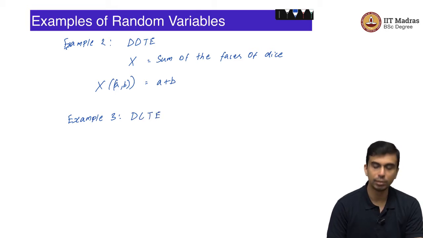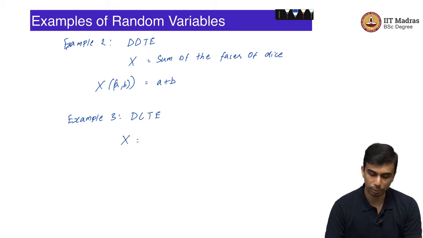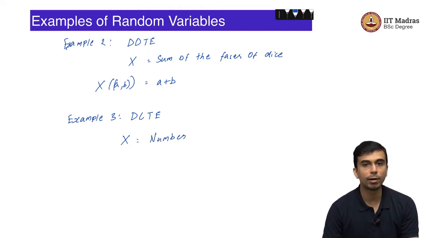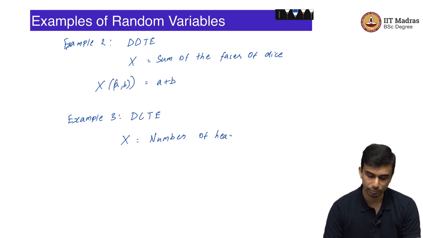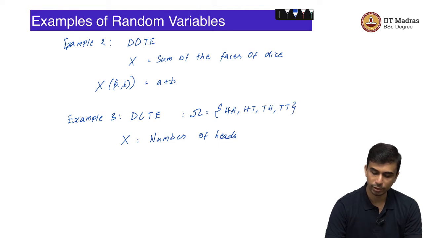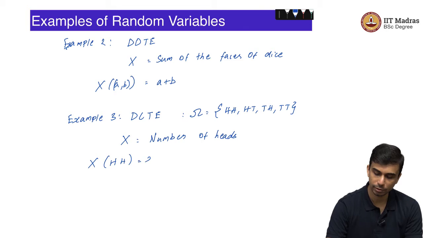Let us take the double coin toss experiment. Let us say X here corresponds to the number of heads that you see. Here in the double coin toss experiment, your omega is HH, HT, TH, and TT.